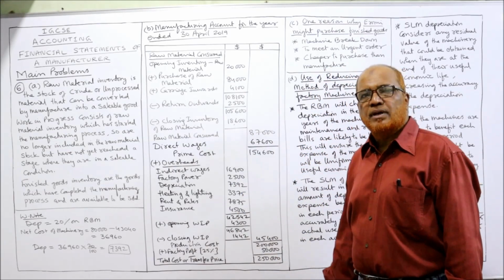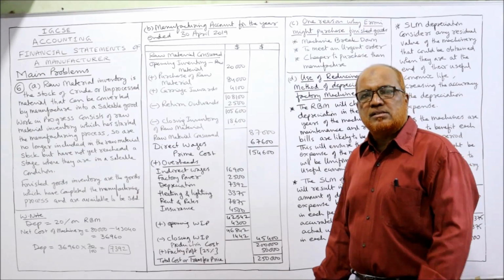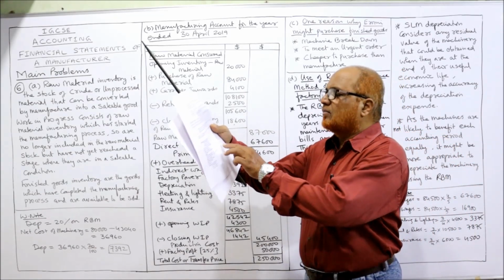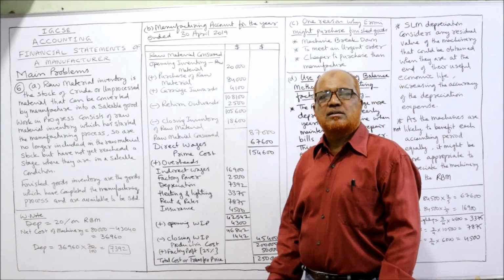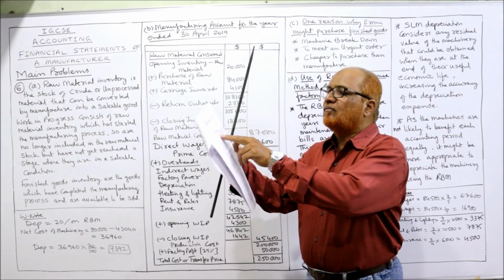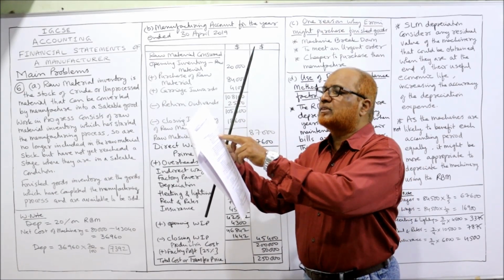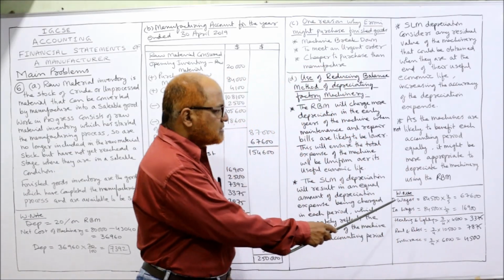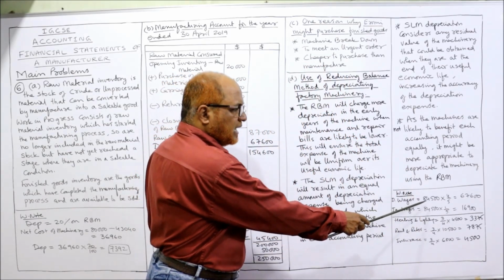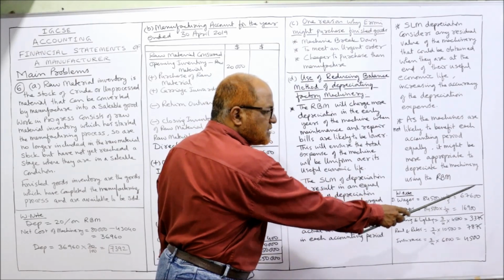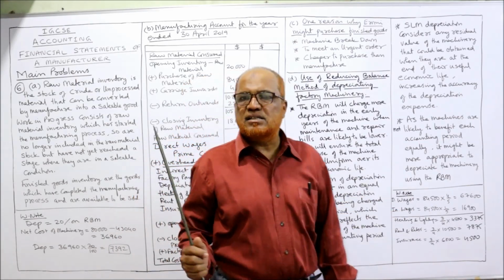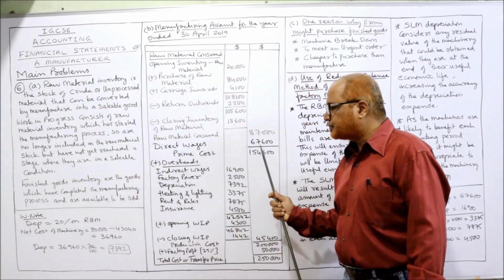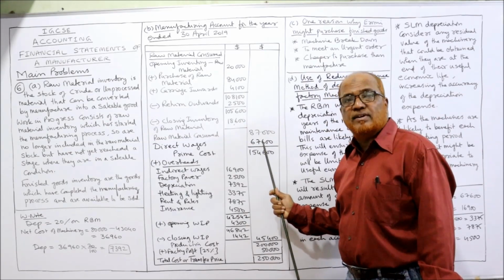Material consumed. Now next we'll take direct wages. The total direct wages are given 84,500. But in the adjustment is given wages to be apportioned 4/5 direct wages and 1/5 indirect wages. In working note I have segregated. Direct wages 84,500 into 4 by 5, 67,600. That 67,600 I have taken here, because these are direct wages.